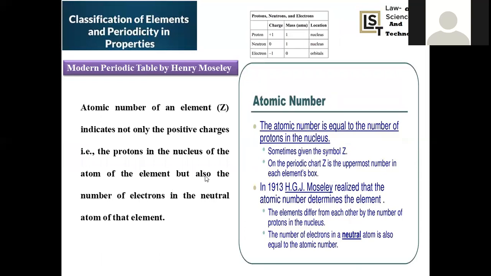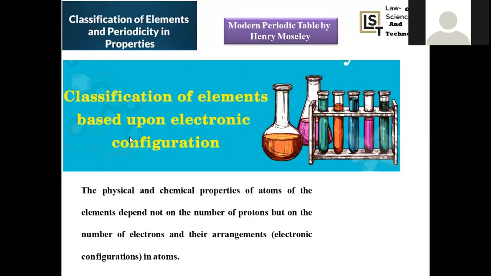Atomic number is nothing but the number of protons, whereas the classification is also given based on electronic configuration. So after the discovery of the electron, the definition is slightly an alternative definition, not completely modified, for the modern periodic table, where the physical and chemical properties of the given element are periodic functions of the electronic configuration of the atom. Because the number of protons and electrons are exactly equal, that's the reason why there is not much change.